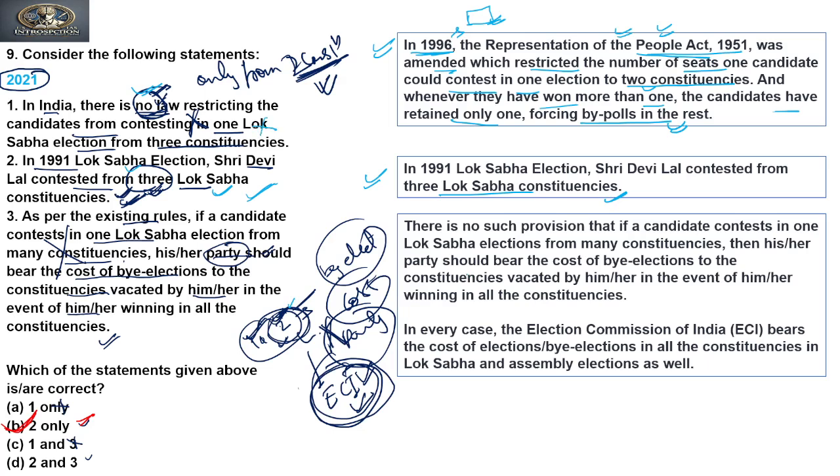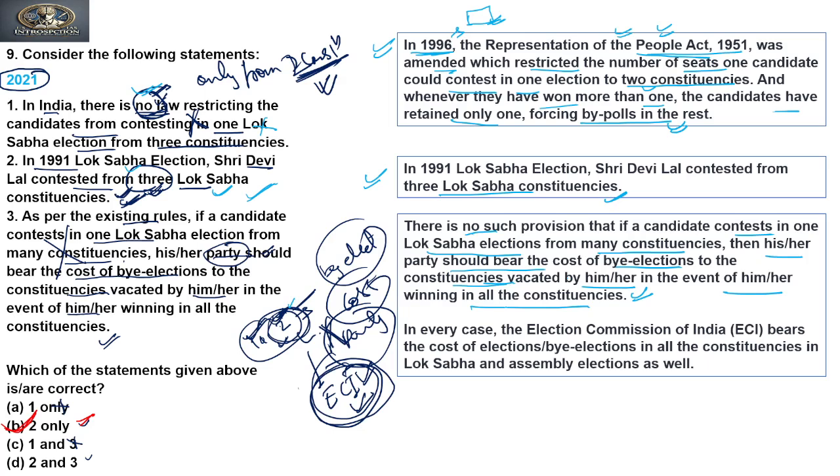Now if we see the third, why is the third incorrect? There is no such provision that if a candidate contests a Lok Sabha election from many constituencies, then his or her party should bear the cost of by-elections to the constituencies vacated in the event of winning in all the constituencies.